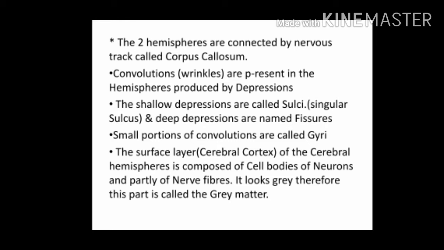Convolutions or wrinkles are present in the hemispheres produced by depressions. The shallow depressions are called sulci, singular is sulcus, and deep depressions are named fissures. So in brain we can see the ups and downs which forms the wrinkles or foldings in the brain. They are referred as convolutions, and the shallow depressions they are known as sulci, and the deeper depressions are known as fissures. The small portions of convolutions are called gyri.